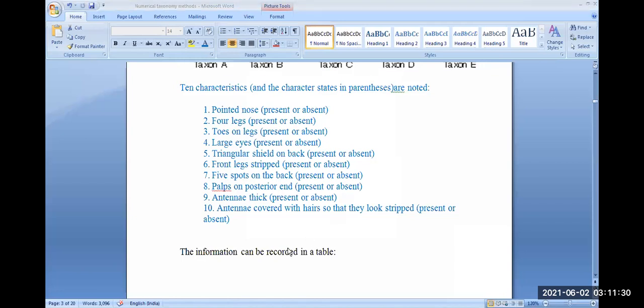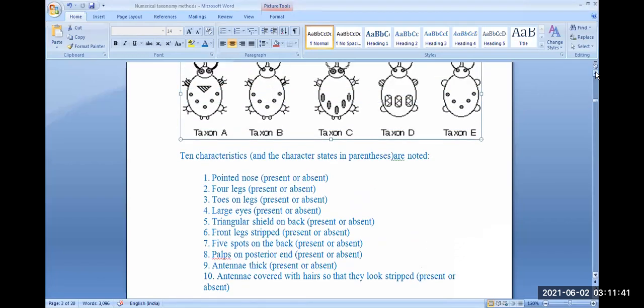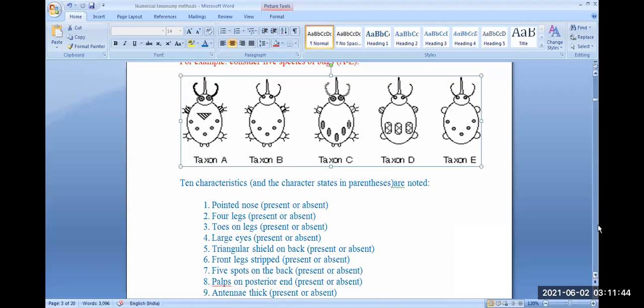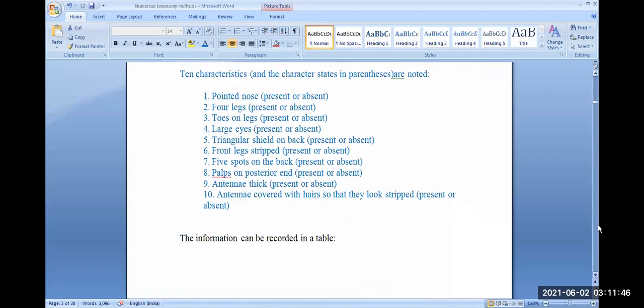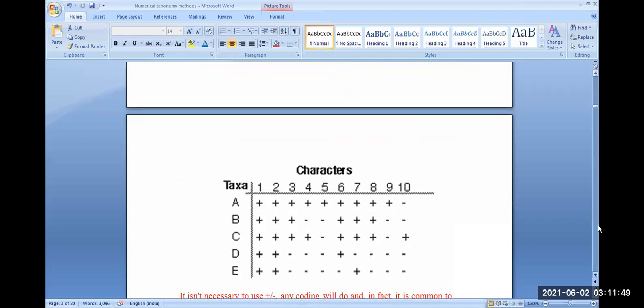We can tabulate this information, point number 1 to point number 10, pointed nose present absent, 4 legs present absent, antennae thick present absent, we can tabulate it. हम इसको टेबल फॉर्म दे सकते हैं. दिस इज, यहाँ पे हम इस कॉलम में लेंगे टैक्सा A, B, C, D and E. नाउ इस कॉलम में लेंगे कैरेक्टर स्टेट्स 1 2 3 4 5 6 7 8 to 10 अंडर 1.